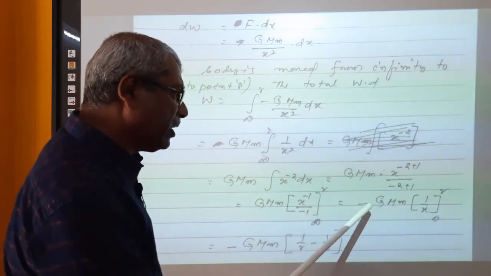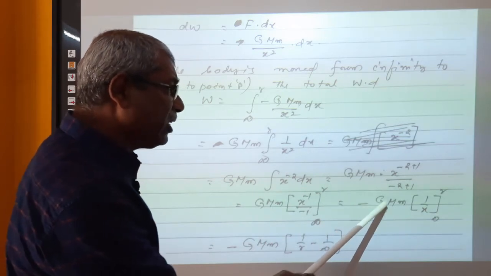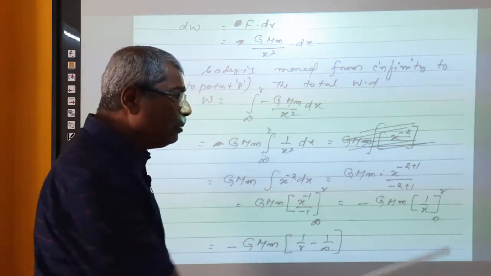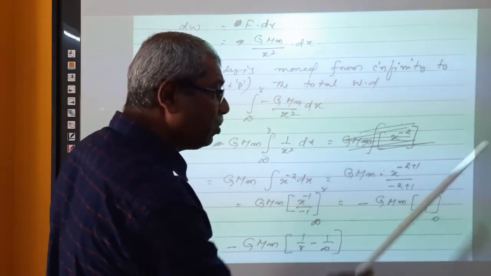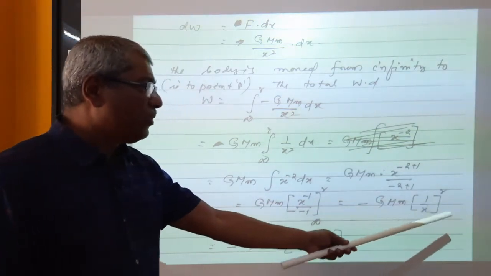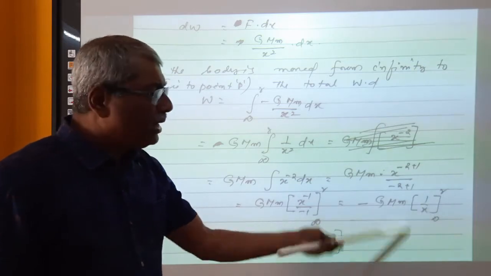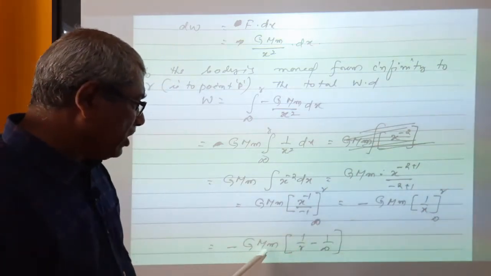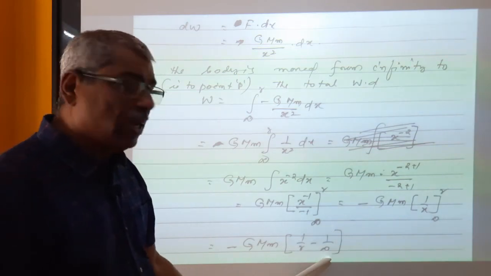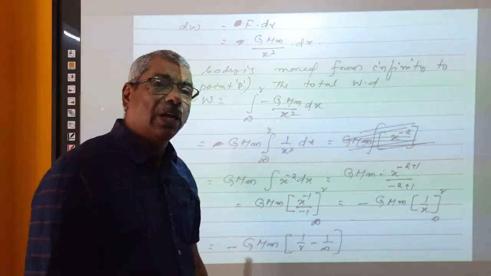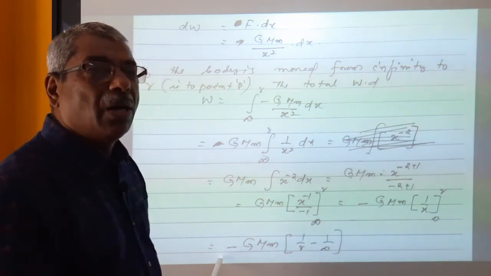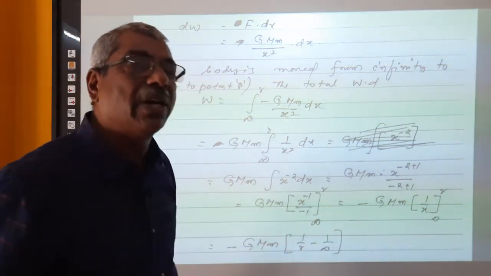This minus is taken here, that is minus G capital M small m into x raised to minus 1. X raised to minus 1 is 1 by x. Limit is also applied here, infinity to R. How is the limit applied? The upper limit is put in place of x first, minus the lower limit. That is minus G capital M into 1 by R minus of 1 by infinity. Everybody knows that any quantity divided by infinity is equal to 0. Therefore, this cancels out.